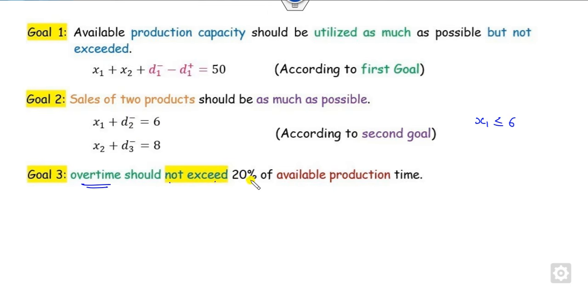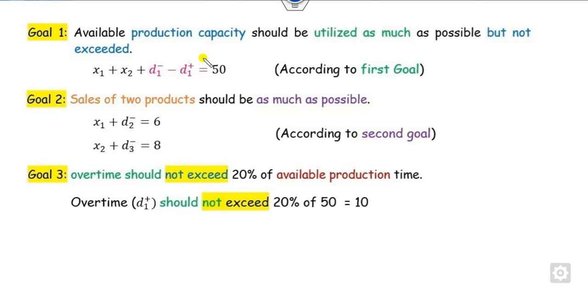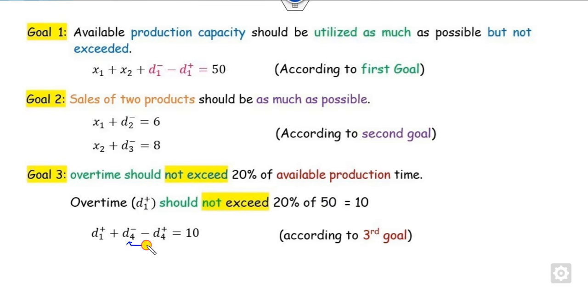Overtime should not exceed 20% of the available production time. What is the maximum production time you have? 50 hours in the statement. What is the overtime? D1 positive is the overtime capacity. That is, D1 positive should not exceed 20% of this. That is the meaning of this. So again you can write this as 20% of 50, which is simply 4. That is fine.